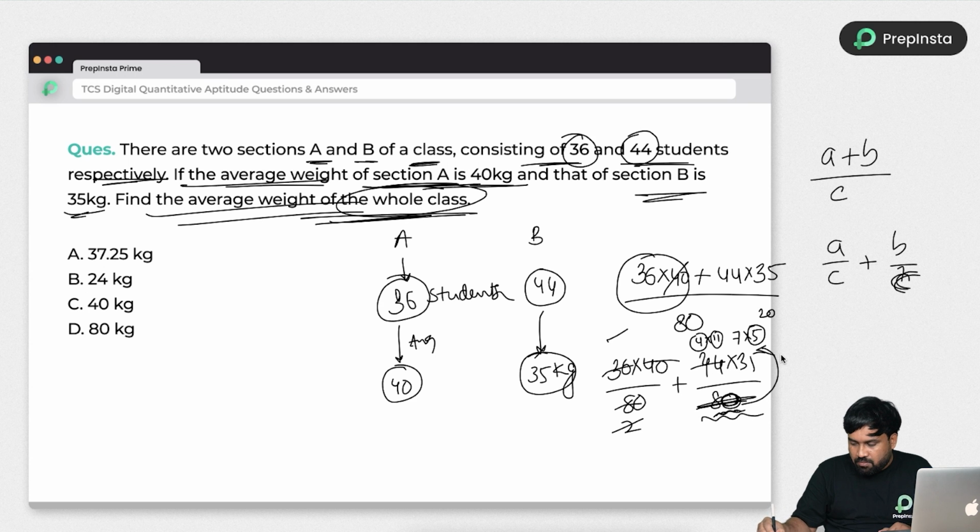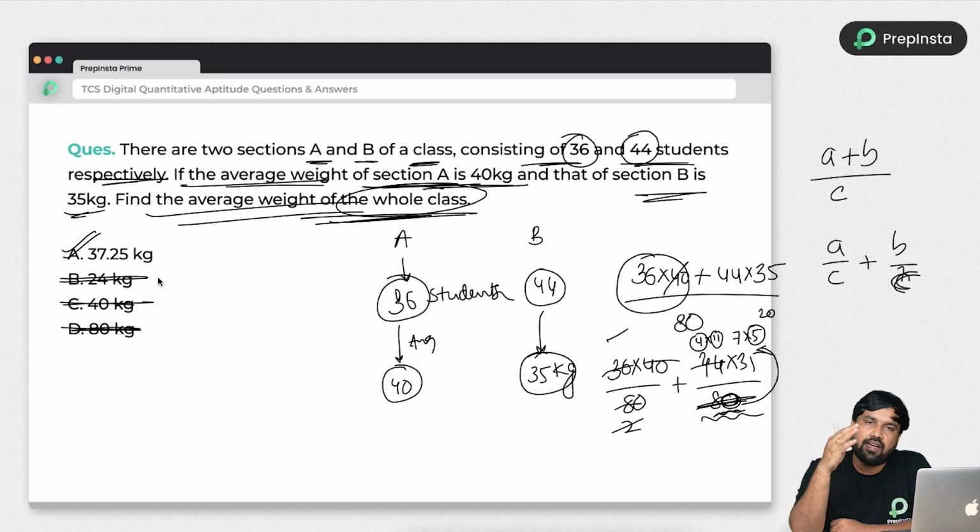So you will get decimal values, right? With this type of better knowledge, you can directly choose option A. Whenever I have options like this, I always make a note in my brain that I have to see the options while I am solving the question. While solving, I can directly say our answer will never be 80, never be 40, and never be 24 either.